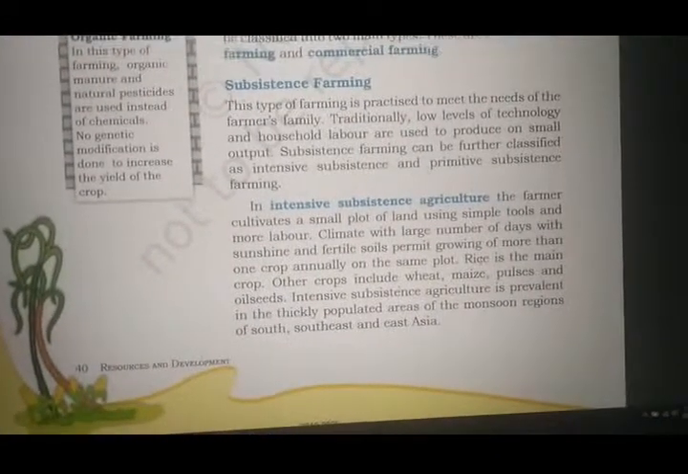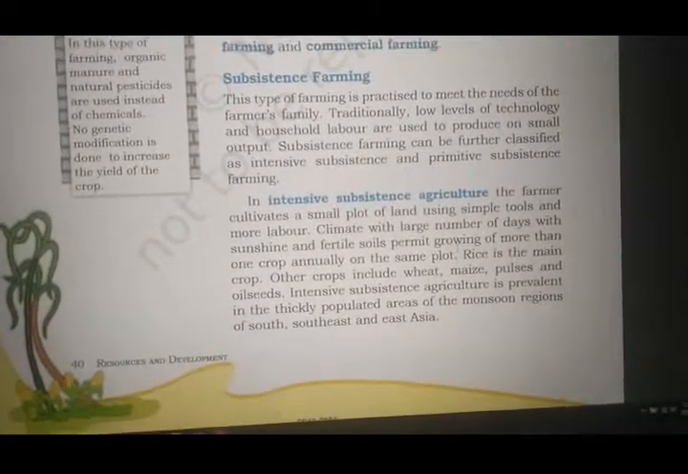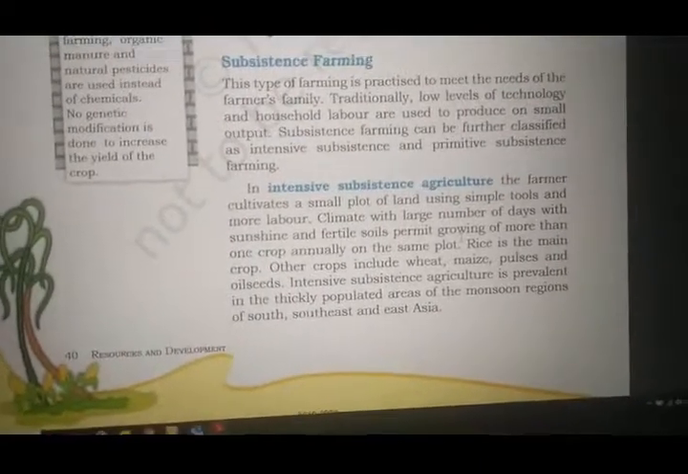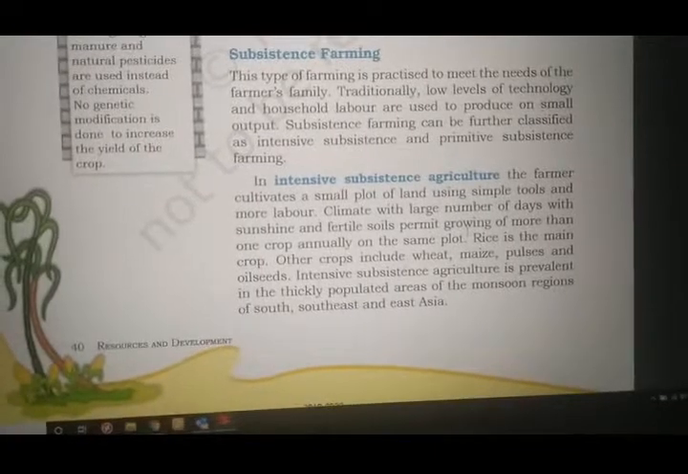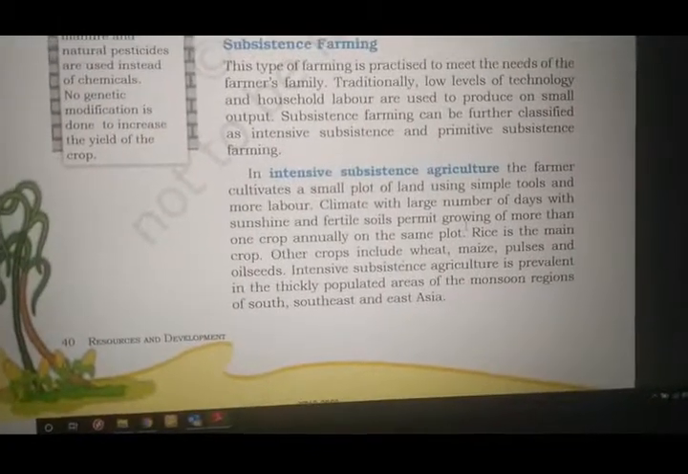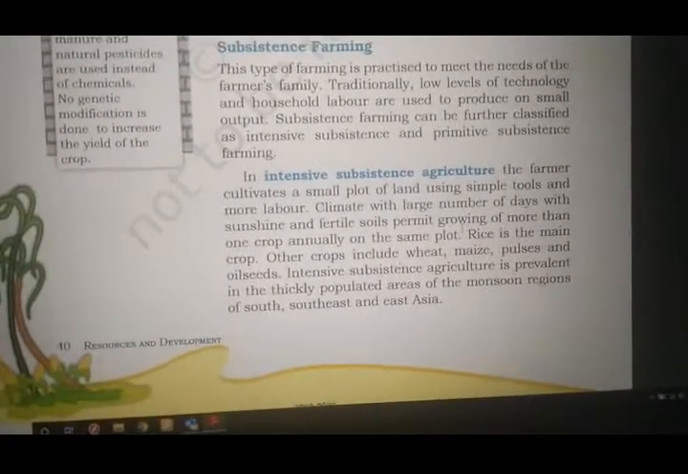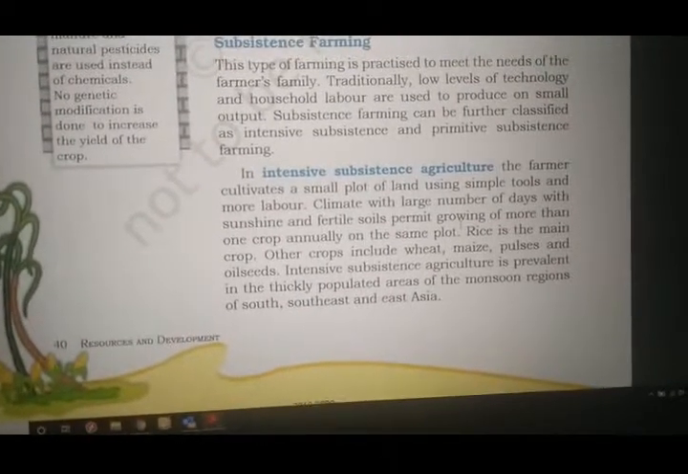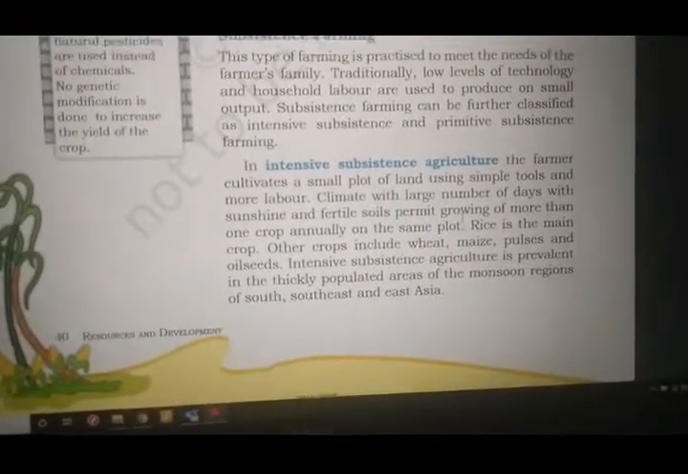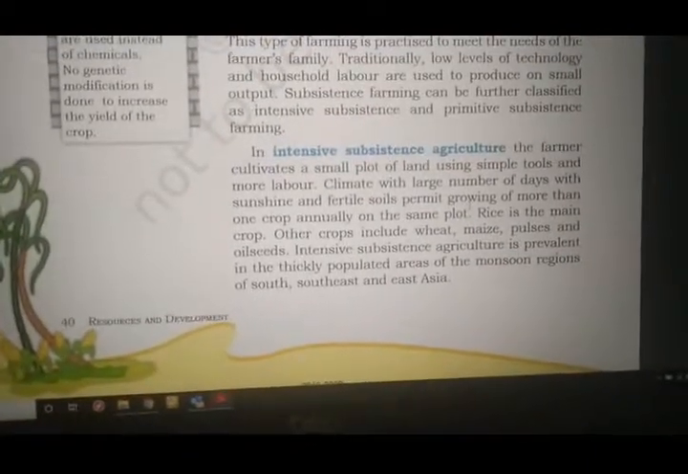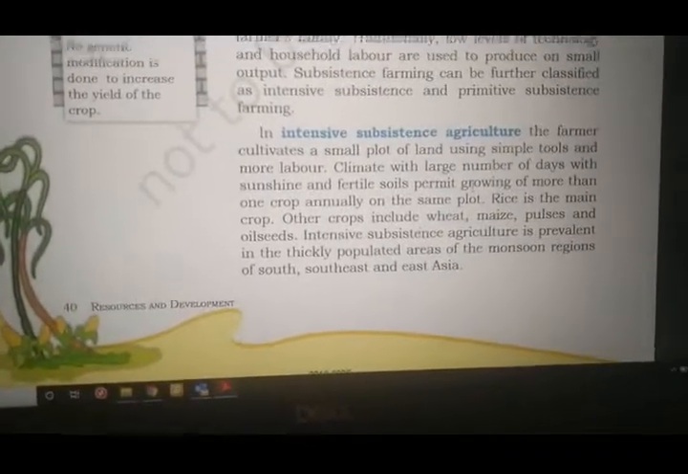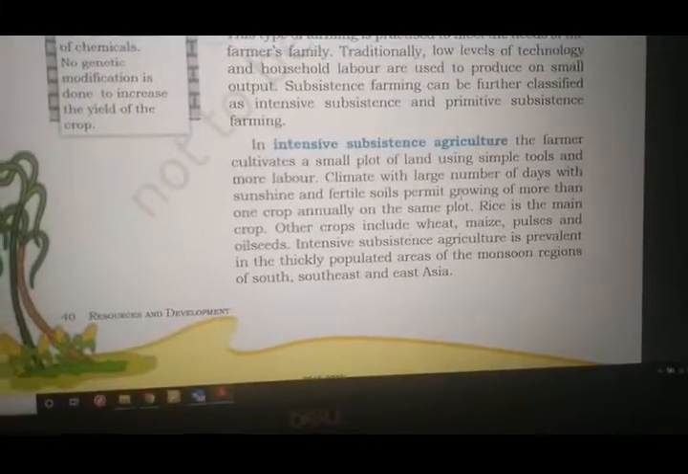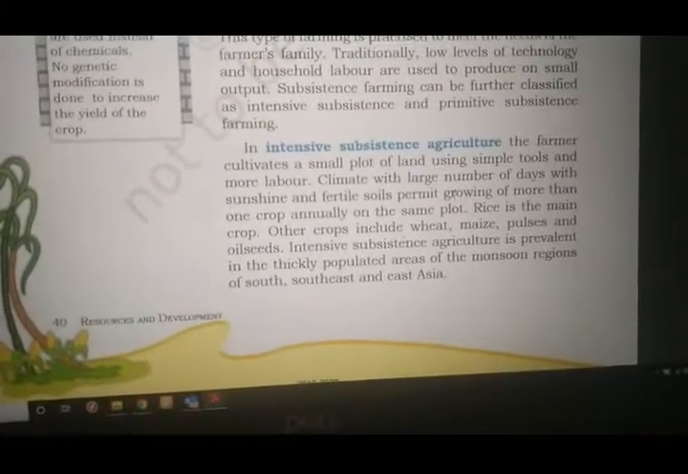Subsistence farming can be further classified as intensive subsistence and primitive subsistence farming. Now in subsistence farming again we have two categories: one is intensive subsistence and the other one is primitive. So what did we learn? First, in farming two types are there: subsistence farming and commercial farming. Now again in subsistence farming two more categories: intensive subsistence and primitive subsistence farming.